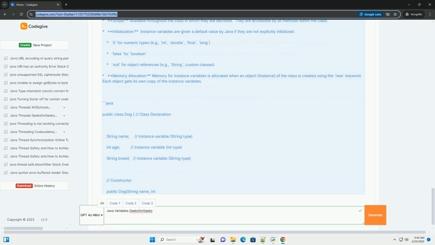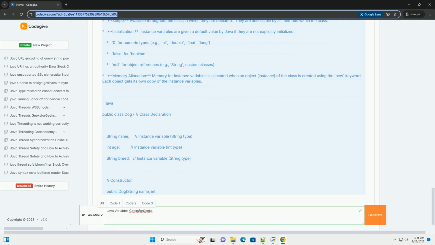Declaring and initializing variables. Declaration specifies the data type and name of the variable. Initialization assigns an initial value to the variable. Combined declaration and initialization. Final variables, constants. A final variable is a variable whose value cannot be changed after it is initialized. It's used to define constants.